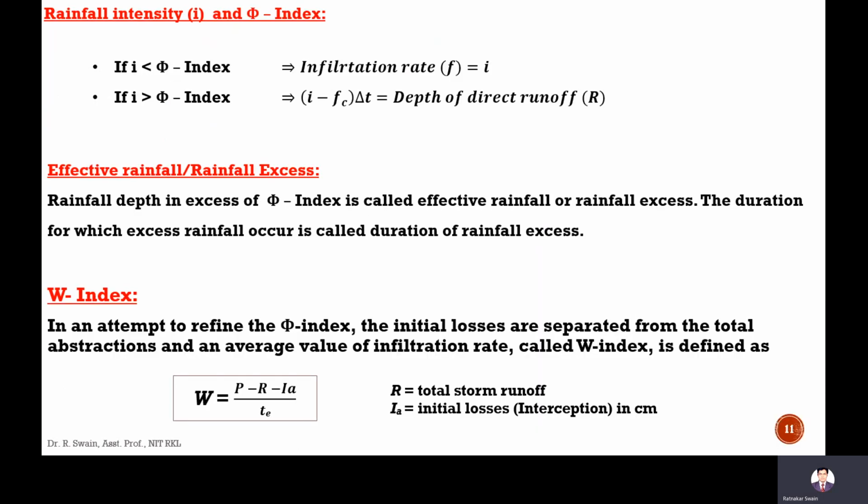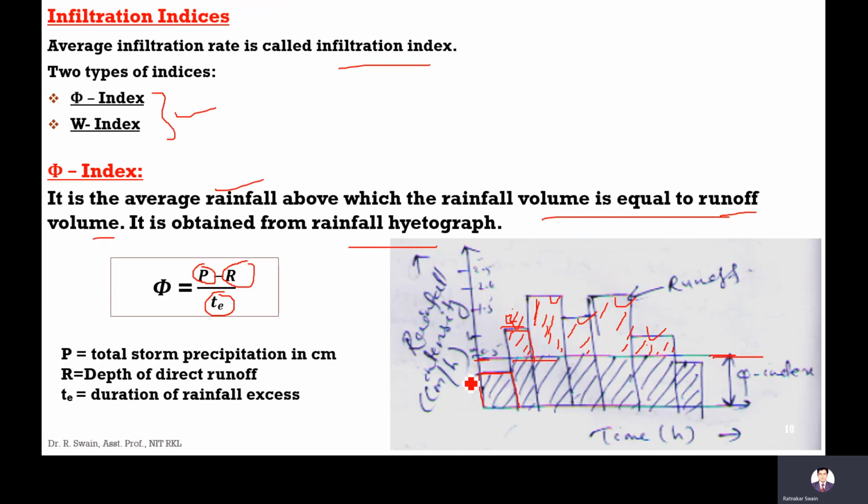Next, if I is less than the phi index, this rainfall intensity is like shown here. Rainfall intensity is less, which means whatever rainfall is occurring is going to the loss as infiltration. That means there is no extra water which can cause runoff, that is, water which is more than the phi index.